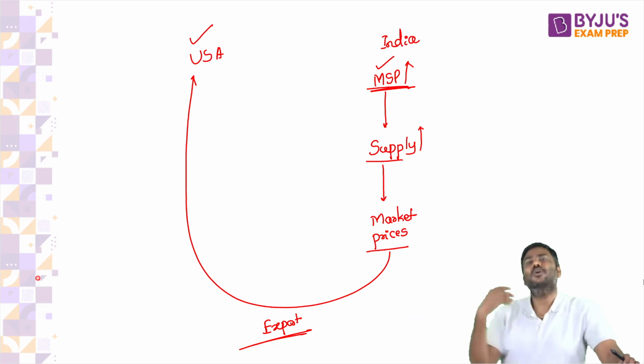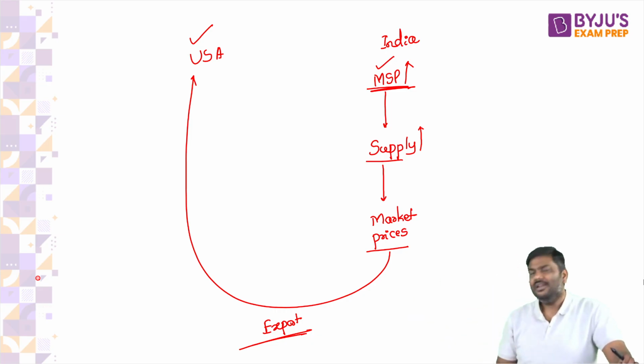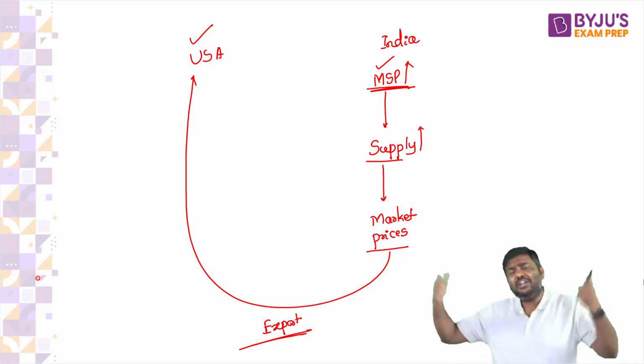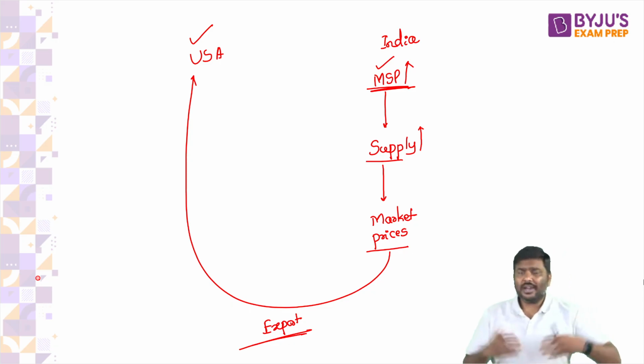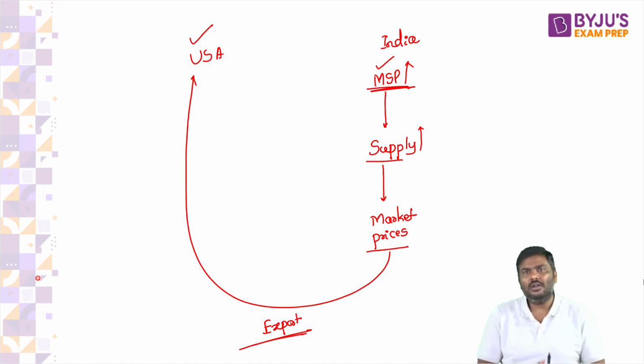Tomatoes. Read today's Hindu newspaper. There is an editorial column on inflation, with a very nice graphical representation of tomato prices, the weightage, and how much it has increased because of inflation. Good articles, 3 to 4 articles are there in the Hindu newspaper today. Please read that.